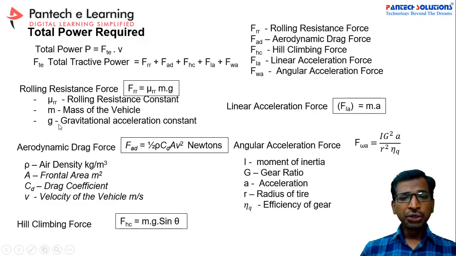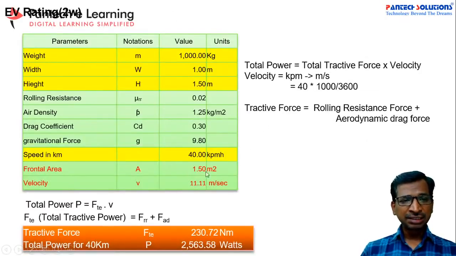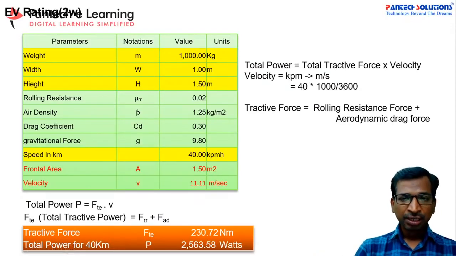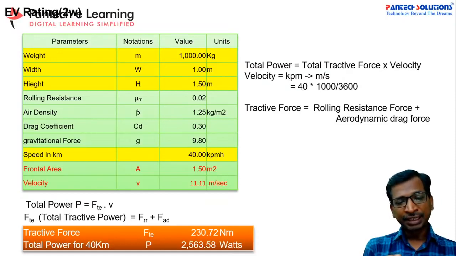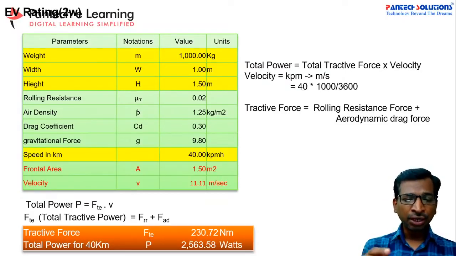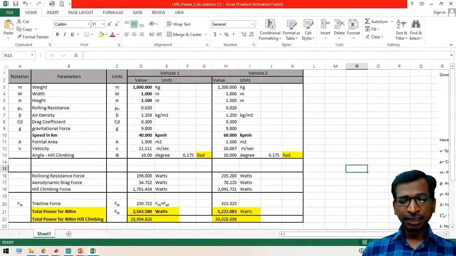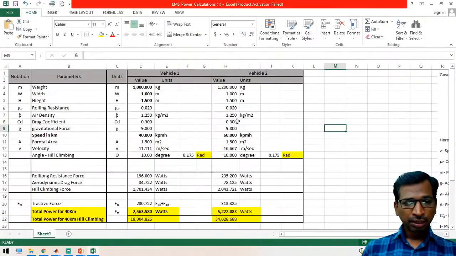Now we are going to use these formulas to calculate how much power is required. Already we have discussed this power calculation. Suppose you take a 1000 kg vehicle with these dimensions, and consider rolling resistance and aerodynamic force, but not the hill climbing force. Now we can calculate the power if you increase the weight of the vehicle. With the same data, how much power is required when you change the weight of the vehicle, right? See here, this is the simple example.